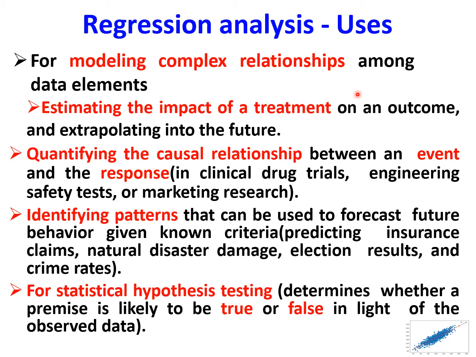Now we have to analyze the uses of regression: for modeling complex relationships among data elements, estimating the impact of a treatment on an outcome, and extrapolating into the future. So regression can be used to model complex relationships. It is used to estimate the impact of a treatment and predict the outcome.